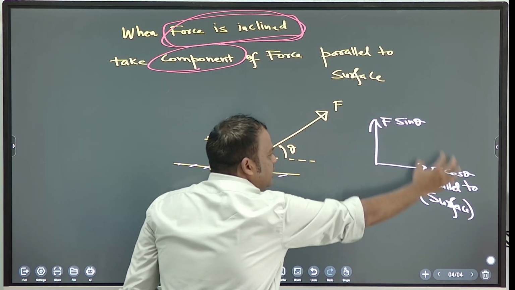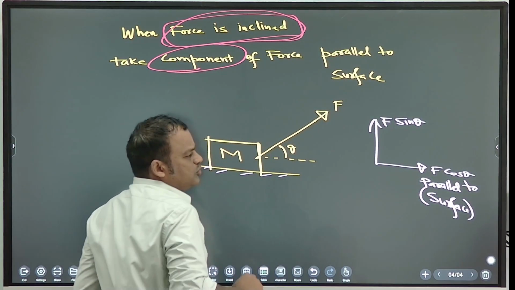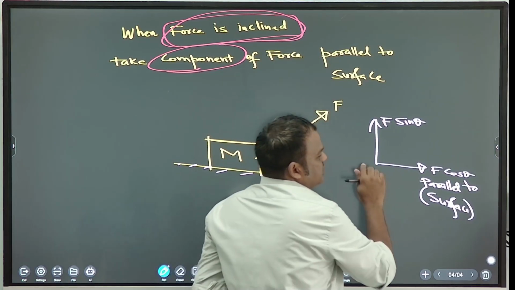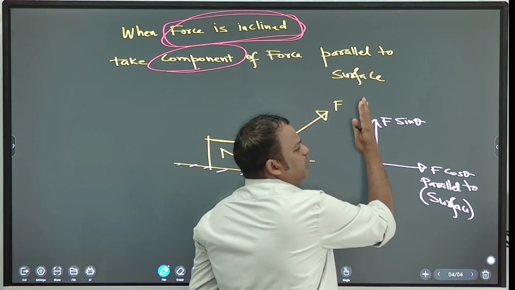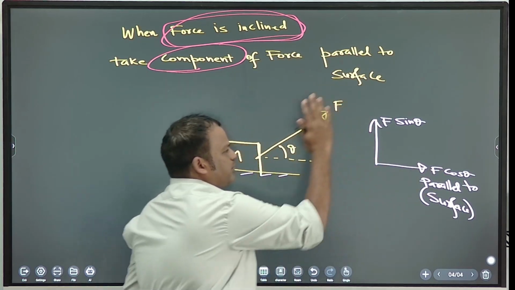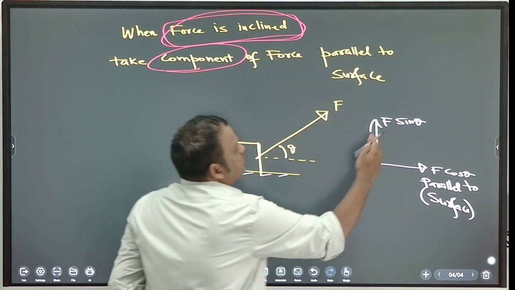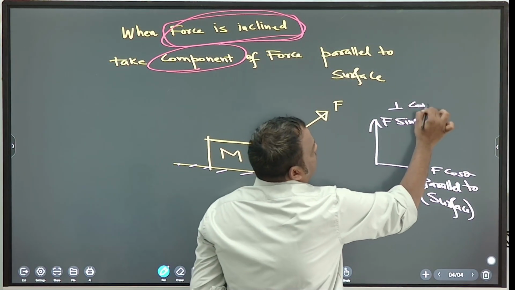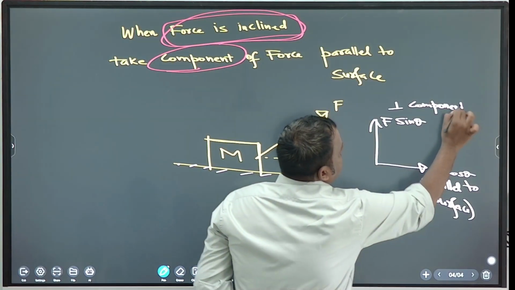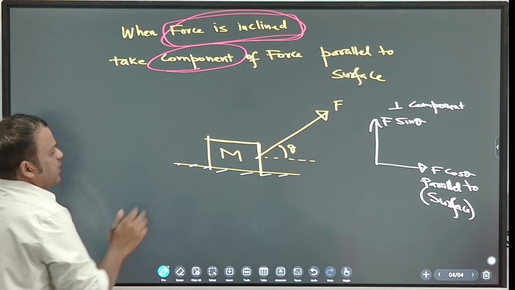So this is the vector, and these are the parts. When you add these parts, you get this vector. Component means part. So this is the parallel part. This is the perpendicular part. Parallel to surface, perpendicular to surface. Very important. So this is the perpendicular component.